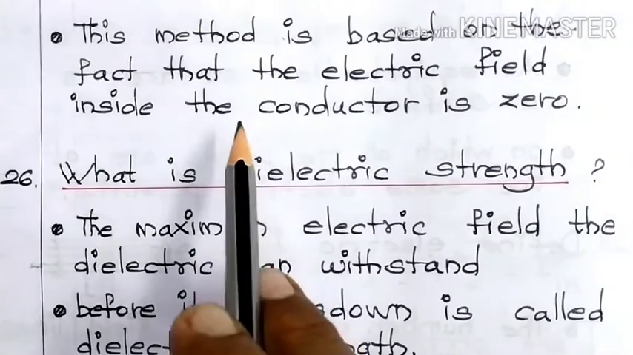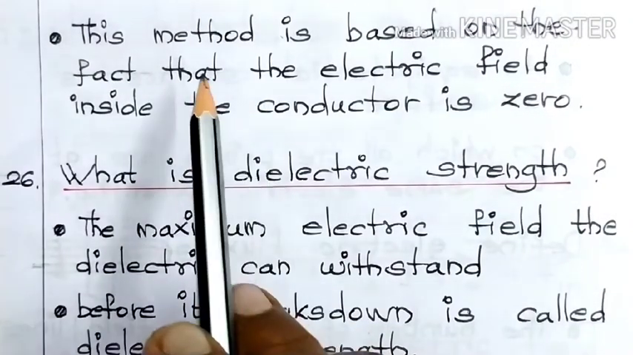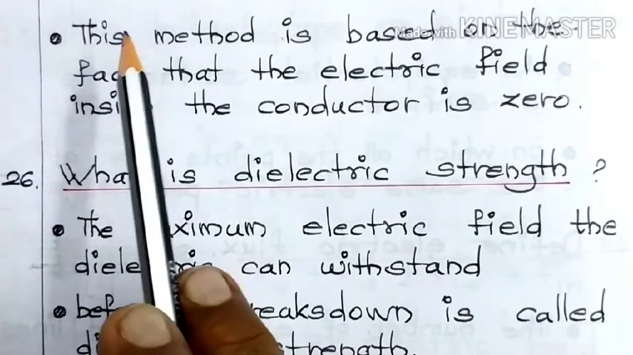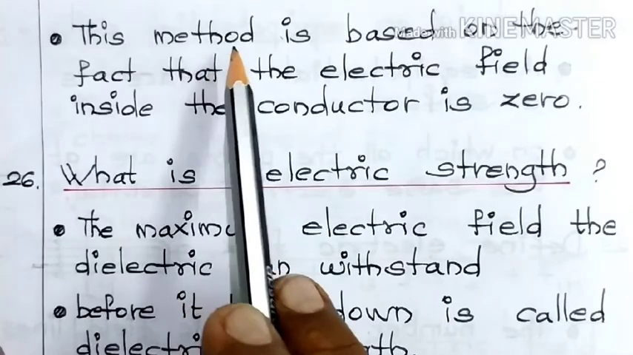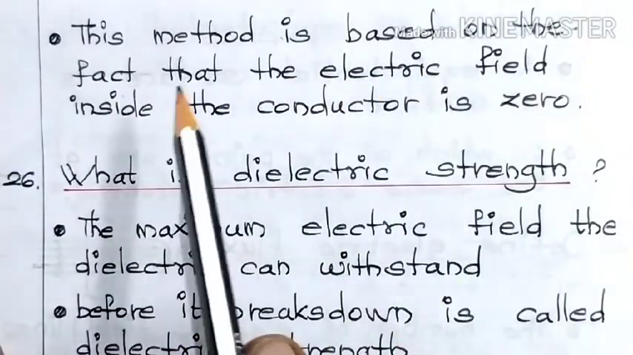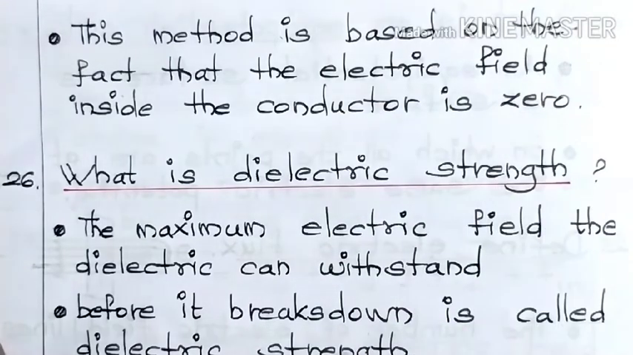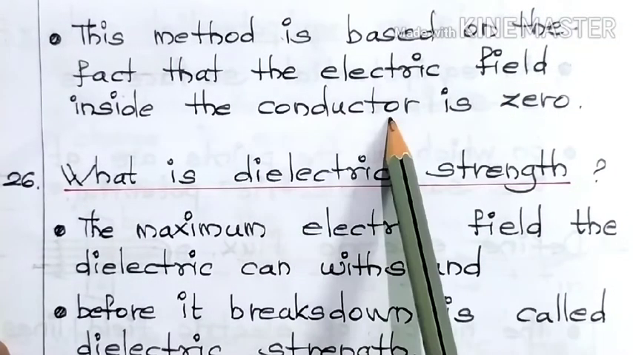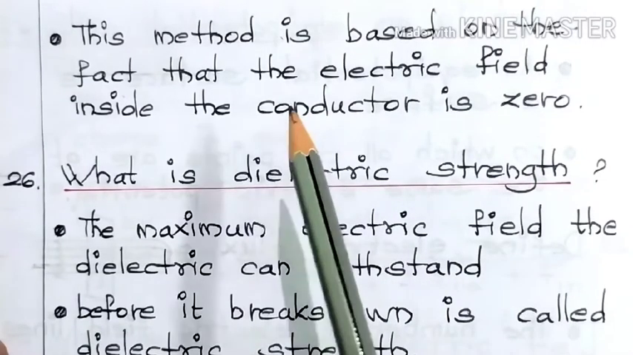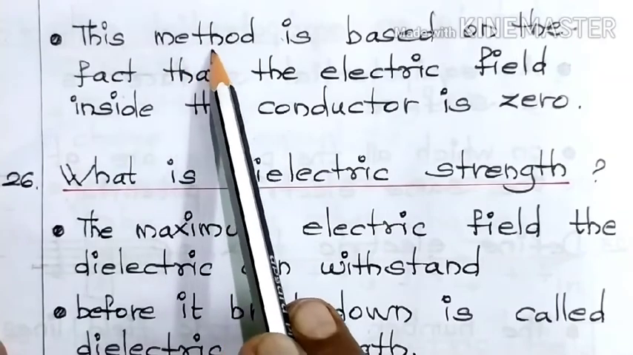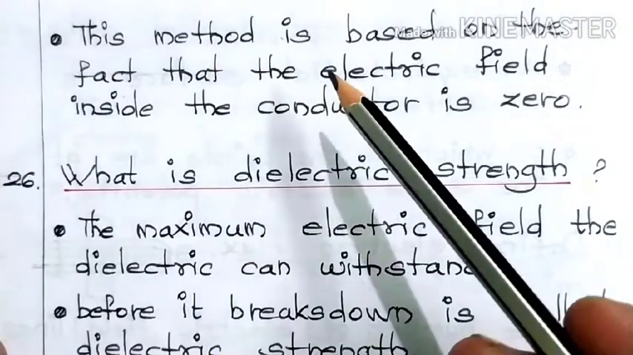Then, on what basis does this method depend? This method called electrostatic shielding is based on the fact that the electric field inside the conductor is zero. Generally, the electric field inside a conductor is zero. Based on this fact only, the method called electrostatic shielding works.